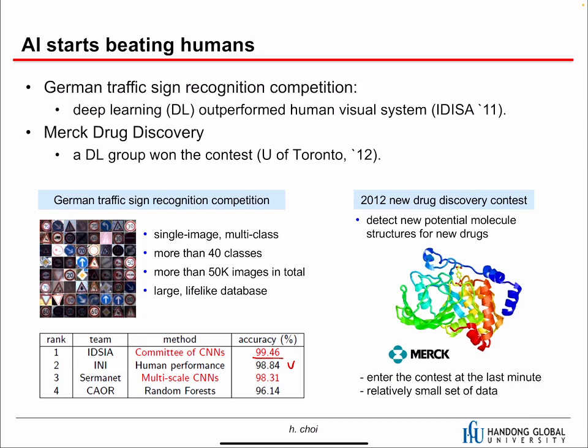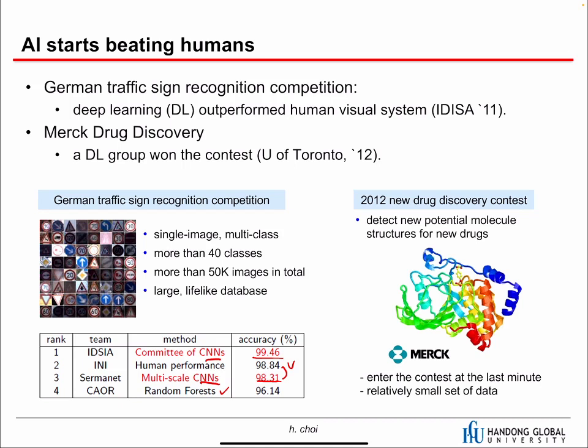The second-ranked team had a similar performance to humans. These two teams are based on deep learning, CNN and CNN. We're going to talk about these CNNs later. And the third one is based on random forest. I think you're already familiar with random forest. The next one is Merck drug discovery in 2012.